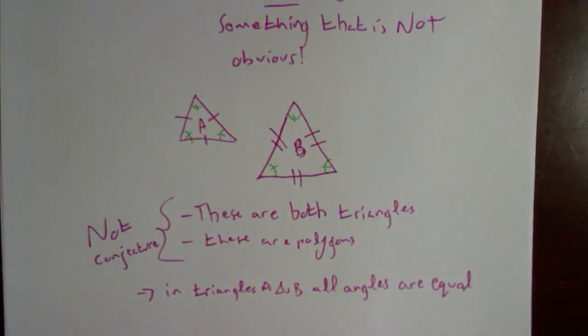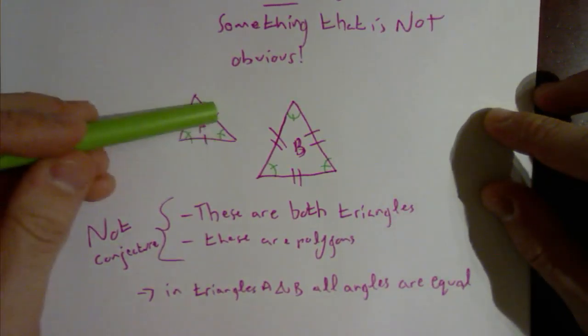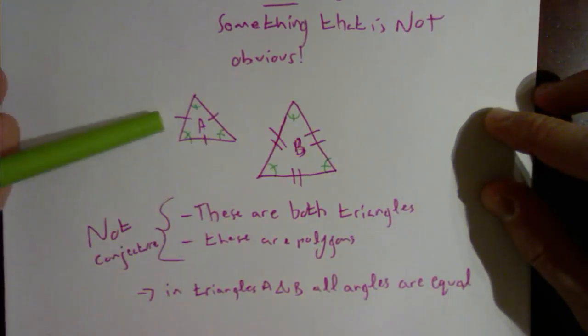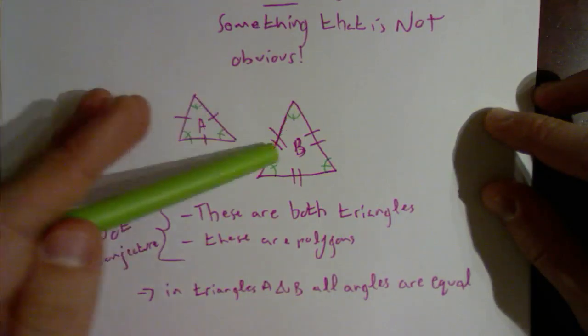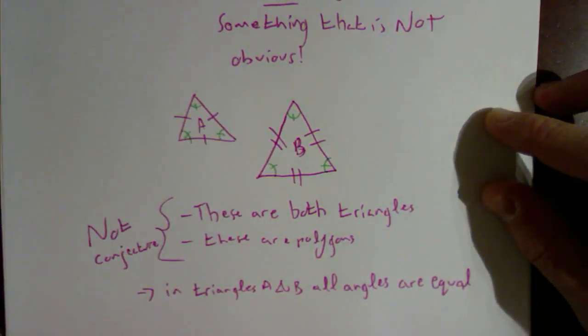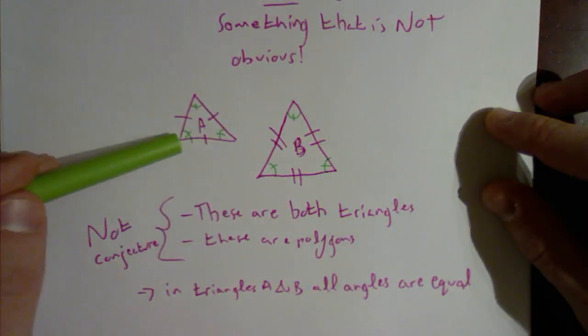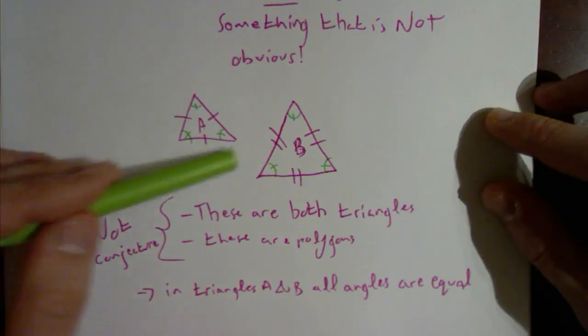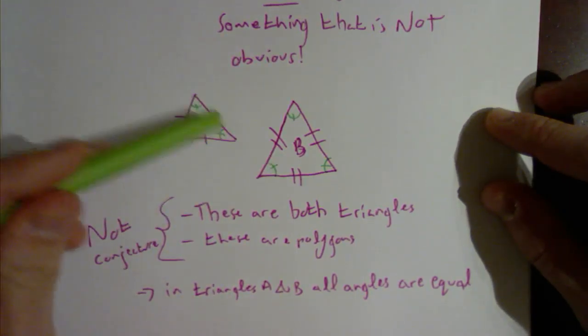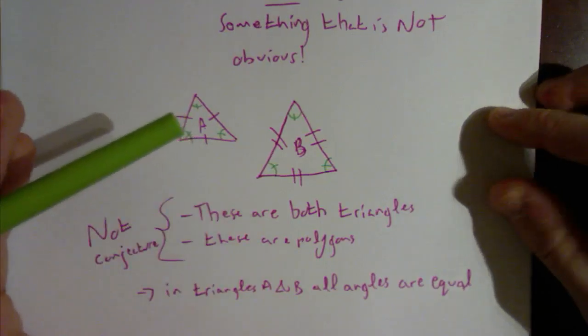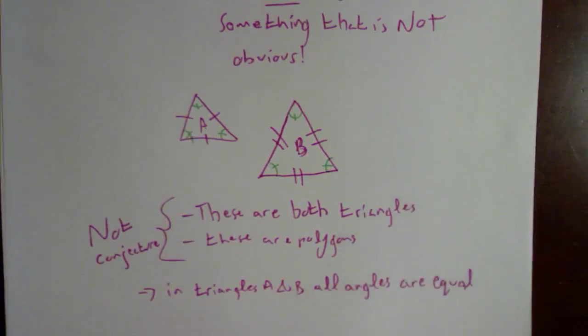Now, it's an educated guess because, well, these sides are equal, these sides are equal. Maybe they share some kind of property that says all of these angles are equal. Maybe that's true. We're not sure. But it's definitely not obvious. I can't just look at this and say that's definitely going to be true. I'm not really sure if these green hash marks here are going to be true or not. So this is an example of a good conjecture.